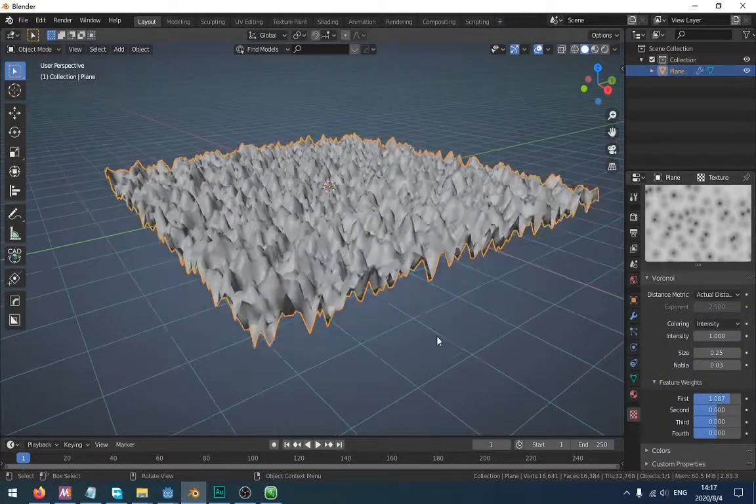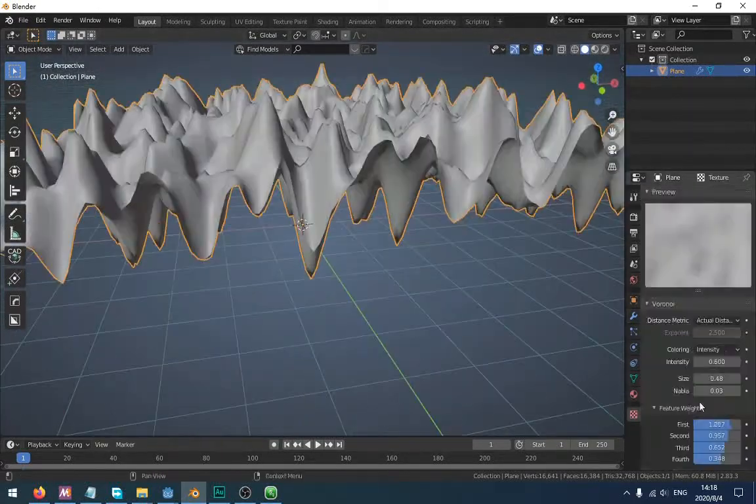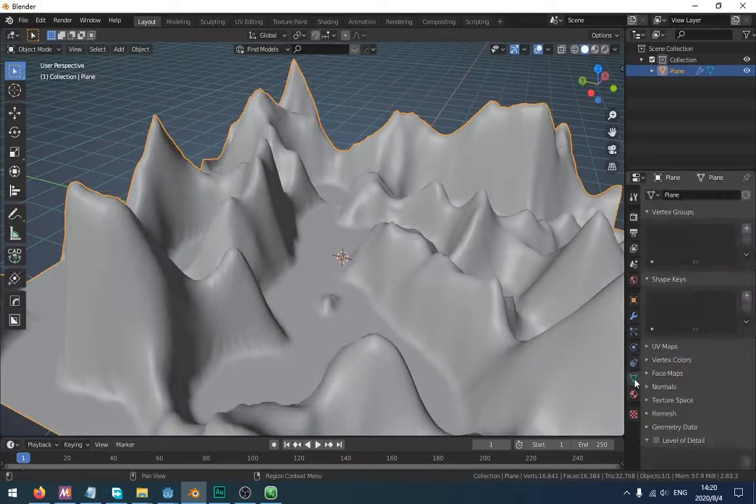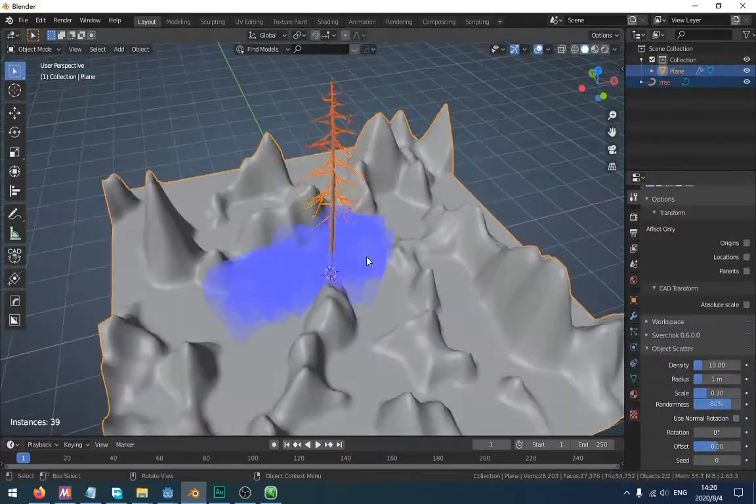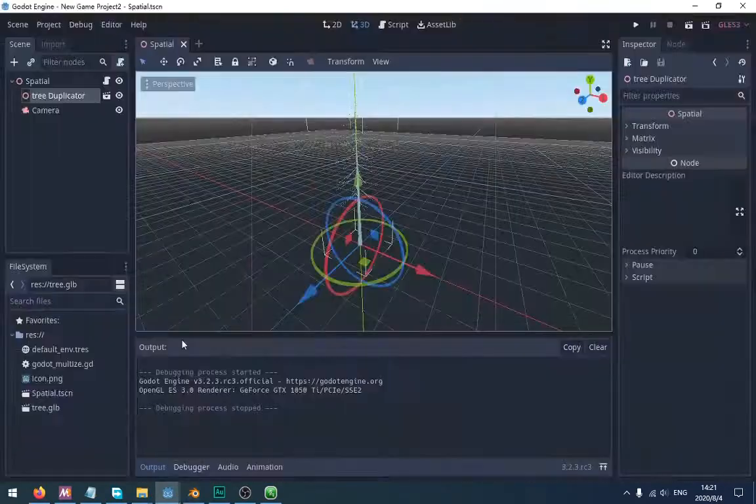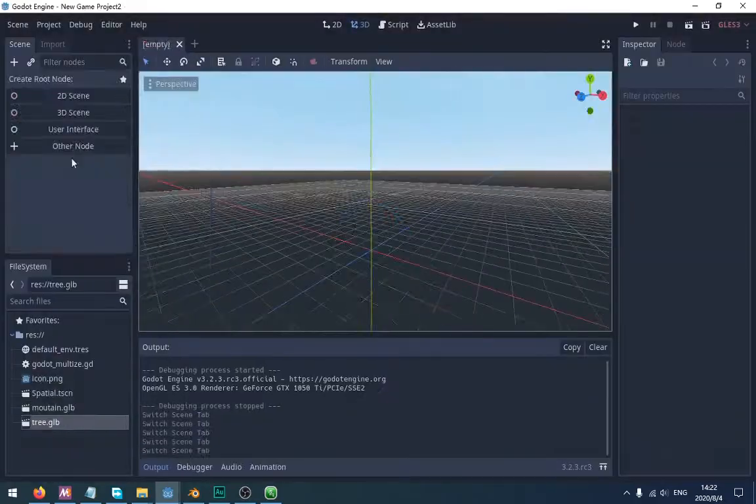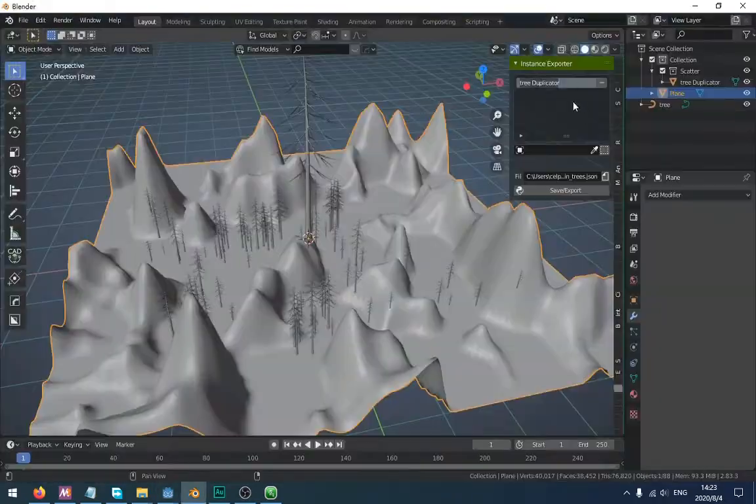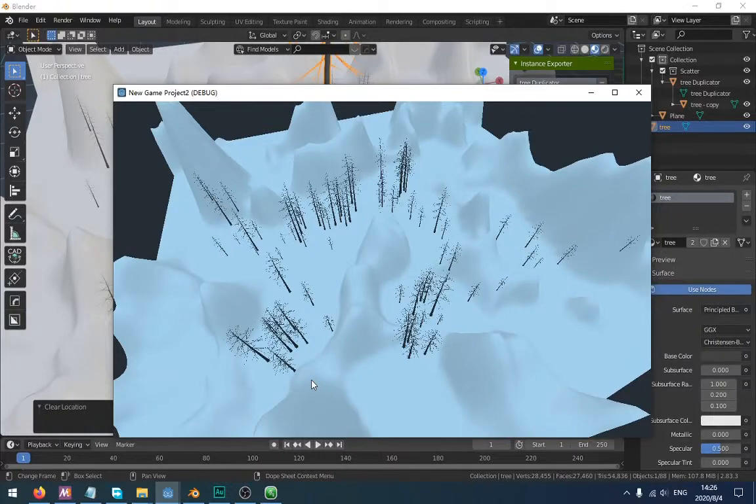Hello everyone, this is a Blender add-on for Godot. You can export instance to Godot. In this video, I'm going to tell you how to scatter objects and how to export instances to Godot.